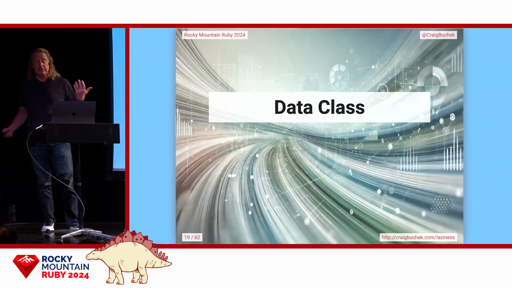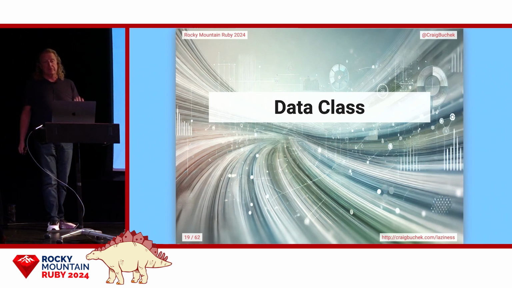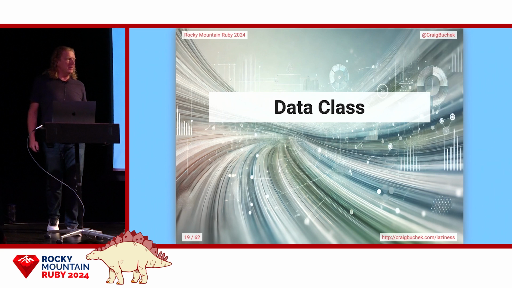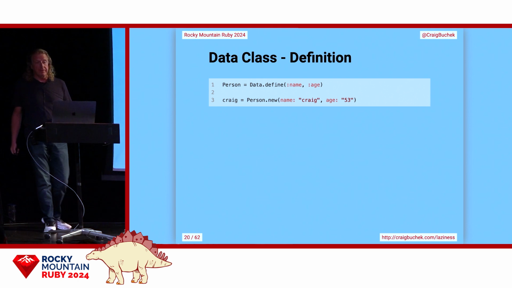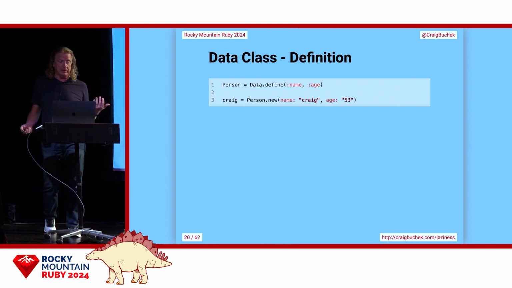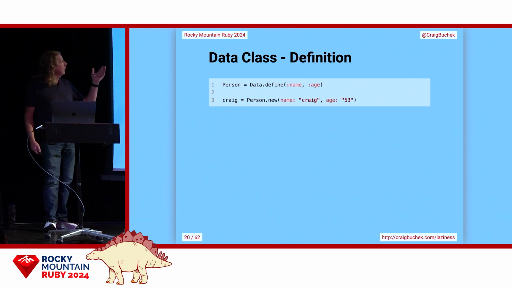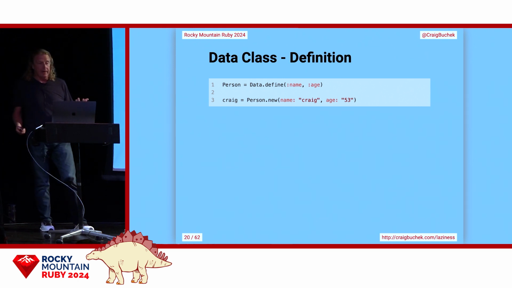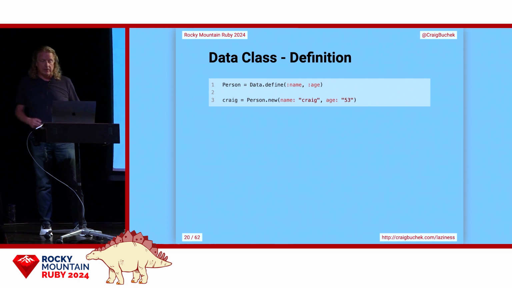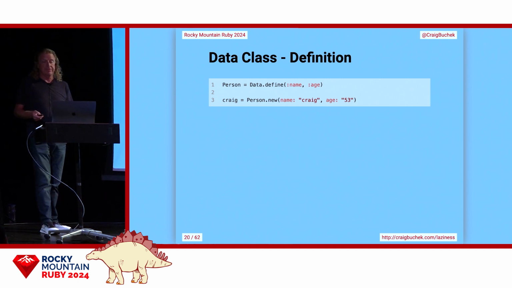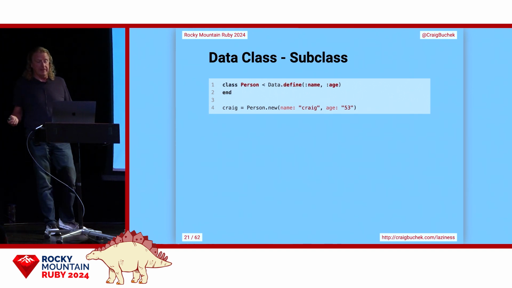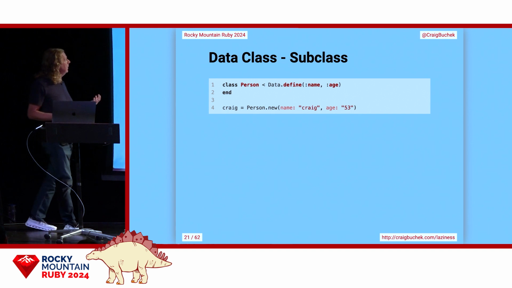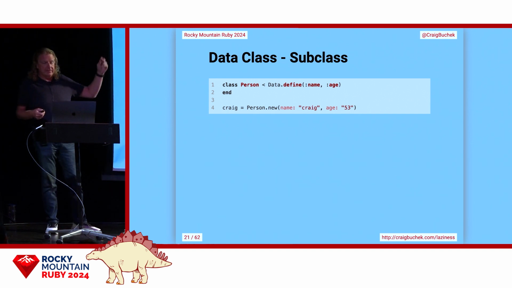Ruby 3.2 introduced a Data class. It's much like a Struct, except it's immutable, and there's no setters and no behaviors. So we can define a Data class with Data.define and the list of fields that go into that Data class. So here we create a class called Person that has a name and an age. And we can create a new instance with new, just passing the field values by name. Pretty standard there. And we can subclass that Data class. This is my preferred style because it's consistent. I can see that it's a class just like any other class. It starts with the word class.